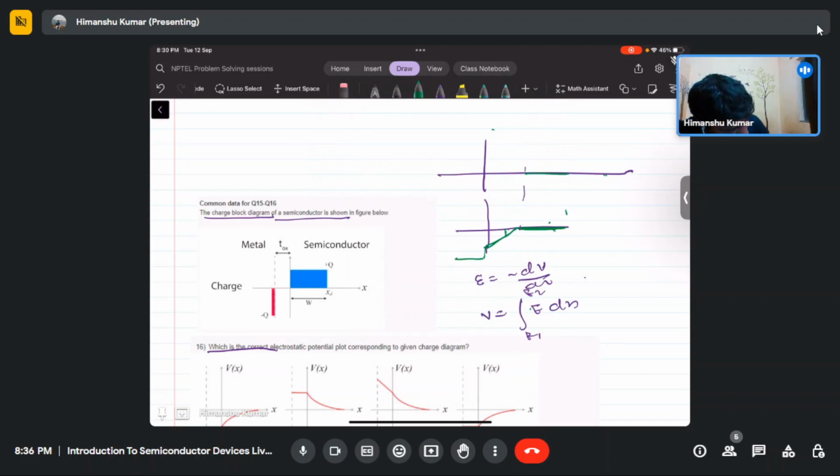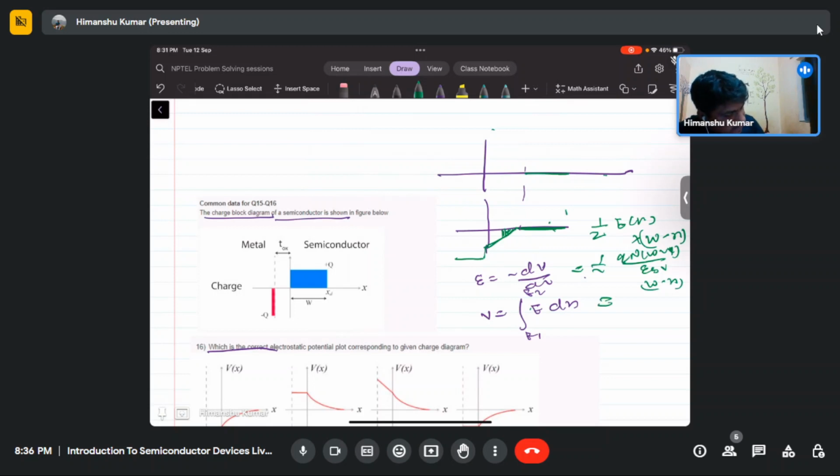Now since this E is increasing linearly, V of x is just the area under this curve. The area under this curve is half of E of x times w minus x, which will become half of q n d times (w minus x) by epsilon si, times (w minus x).